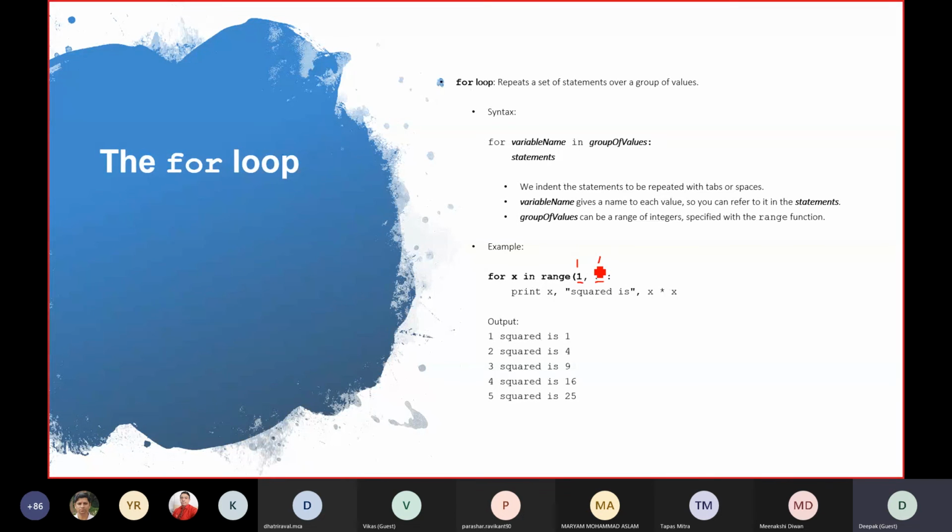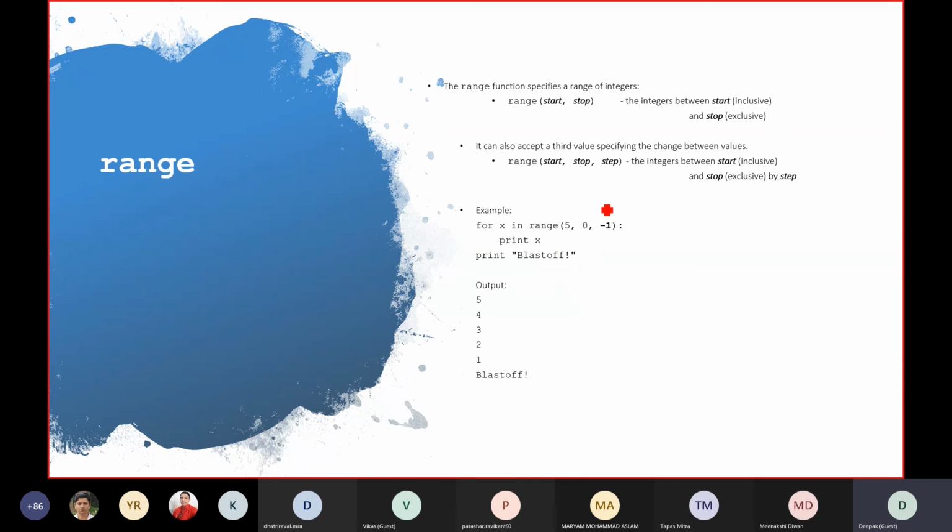But मान लीजिए आपको करना था 1 का भी स्क्वायर करे, 1.5 का भी करे, 2 का भी करे, 2.5 का भी करे, so and so forth. If you want that increment is 0.5, तब आप क्या करेंगे? So for that step thing is there in the range. So this is the syntax of range.